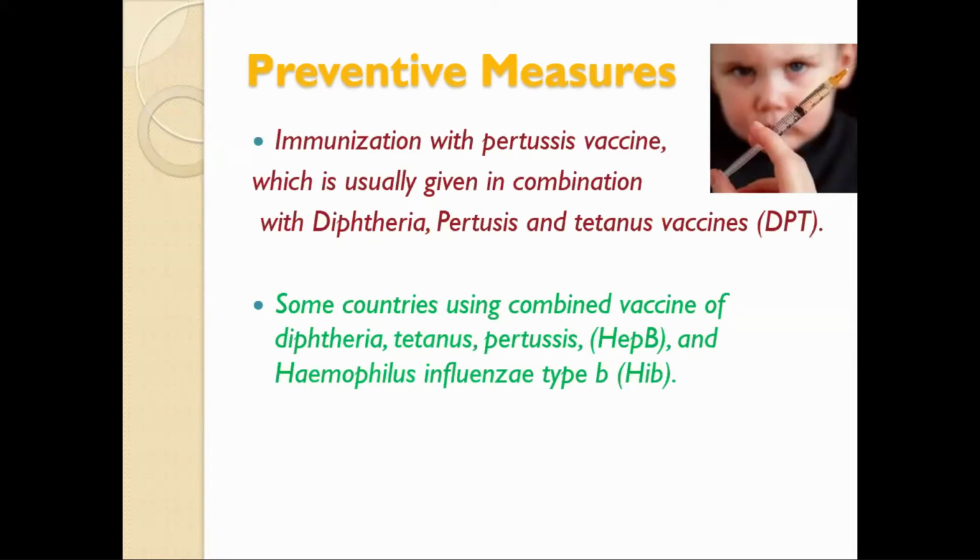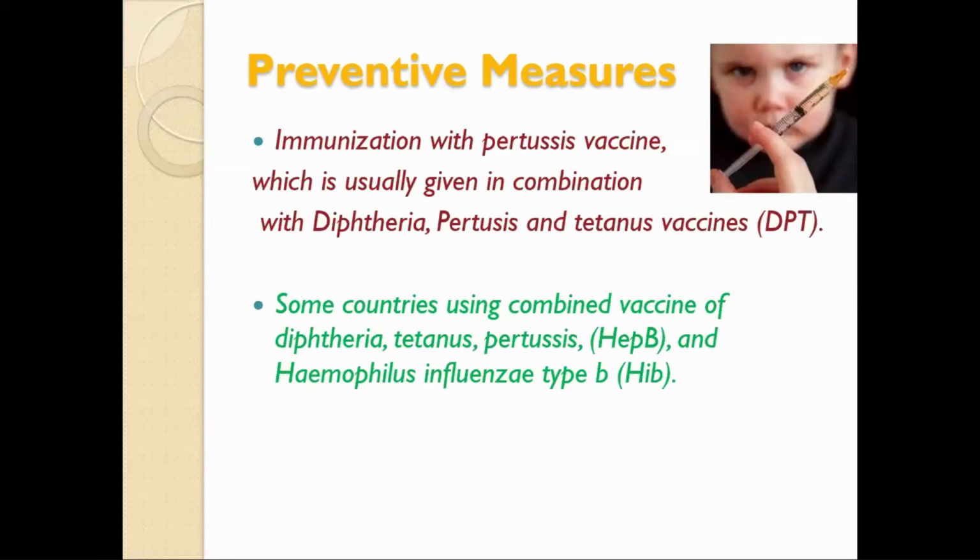This vaccine is given at 6, 10 and 14 weeks. Generally in months it would be 2.5 and 3.5, but we can say weeks: 6 weeks, 10 weeks, then 14 weeks.